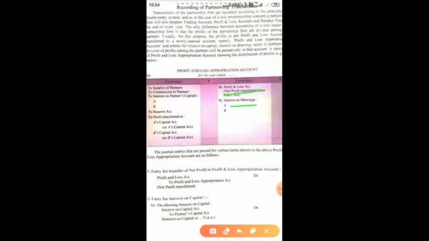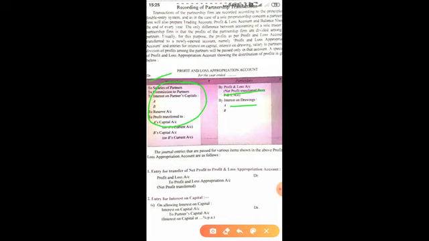Now come to the debit side of the profit and loss appropriation account. You will see all the items related to partners. All the items related to partners are only treated in the profit and loss appropriation account. Do you remember, in the profit and loss account you dealt with all the direct and indirect expenses and all the indirect incomes, and direct income, that is revenue, in the trading account.